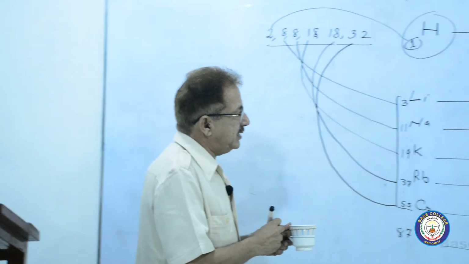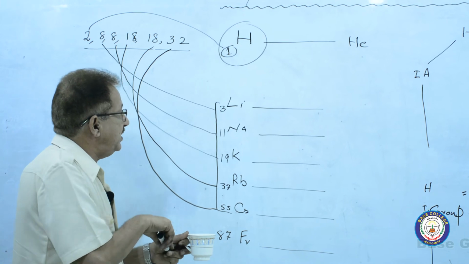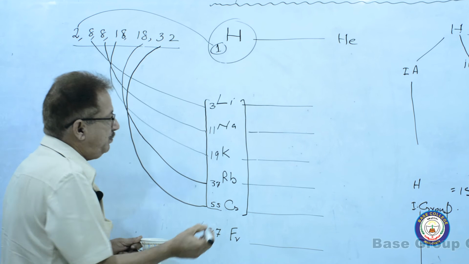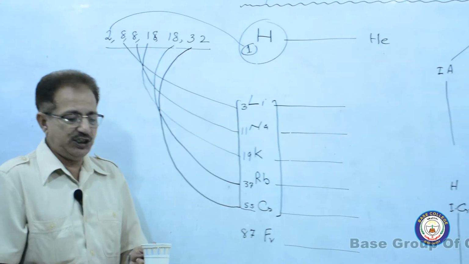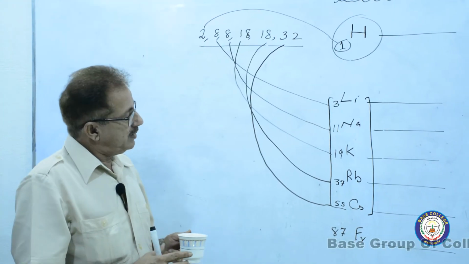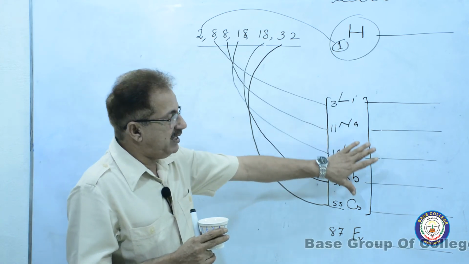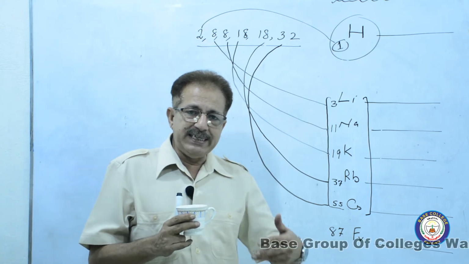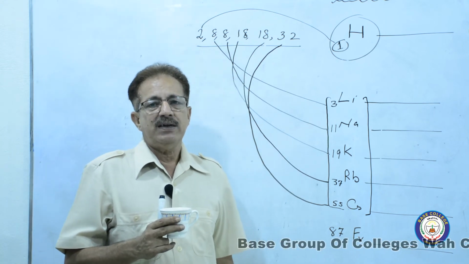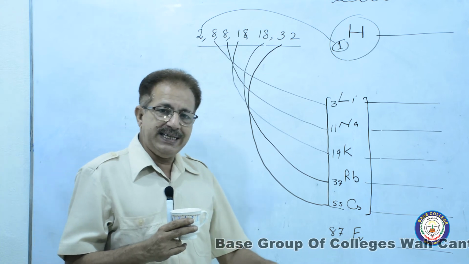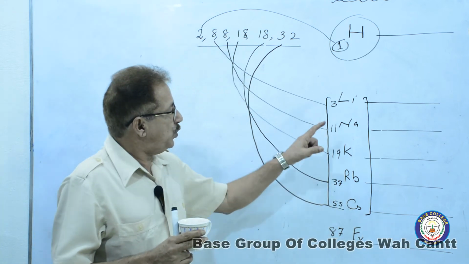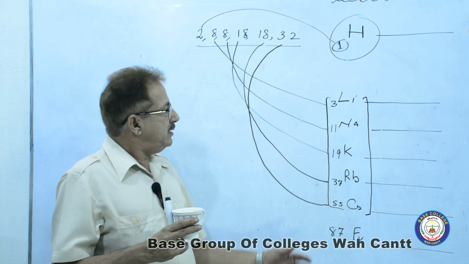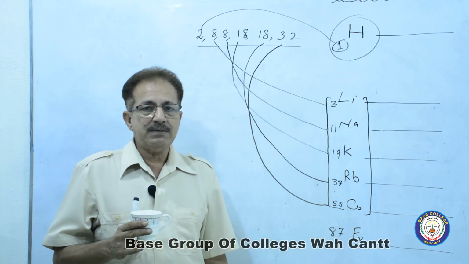As far as lithium, sodium, potassium, rubidium, cesium and francium are concerned, the color of this column will be the same. It means their physical properties are the same, and mostly their chemical properties are the same. In the first group, for example, sodium is a soft metal.